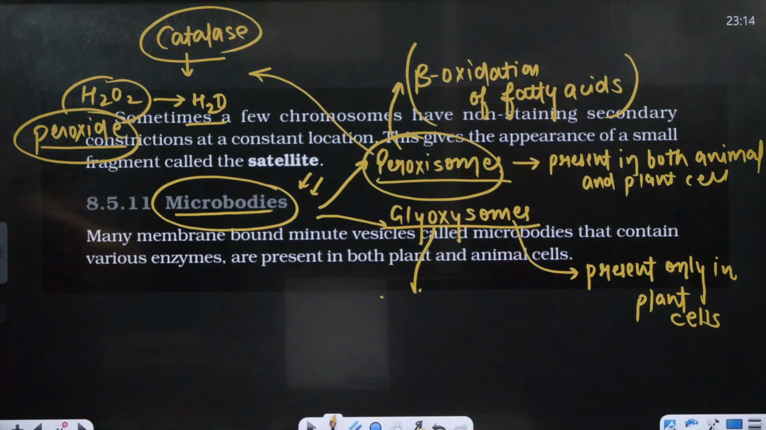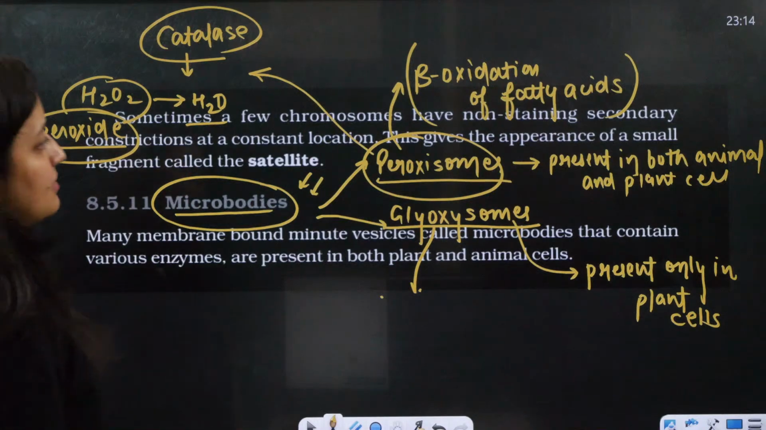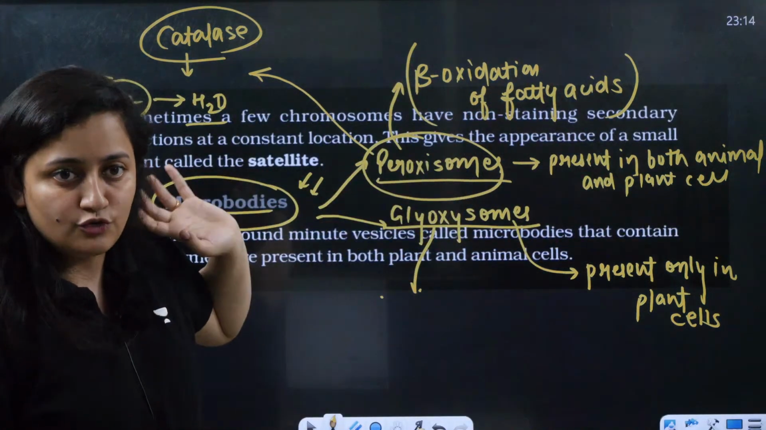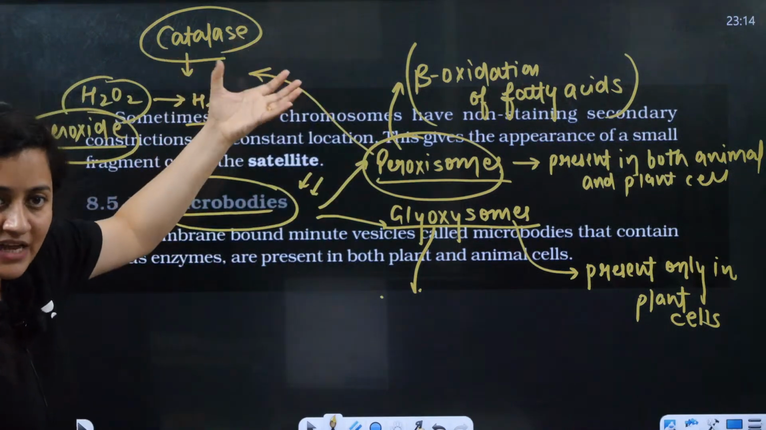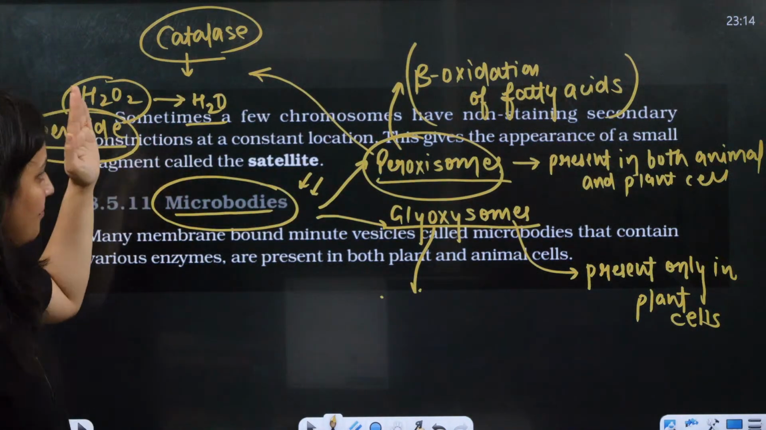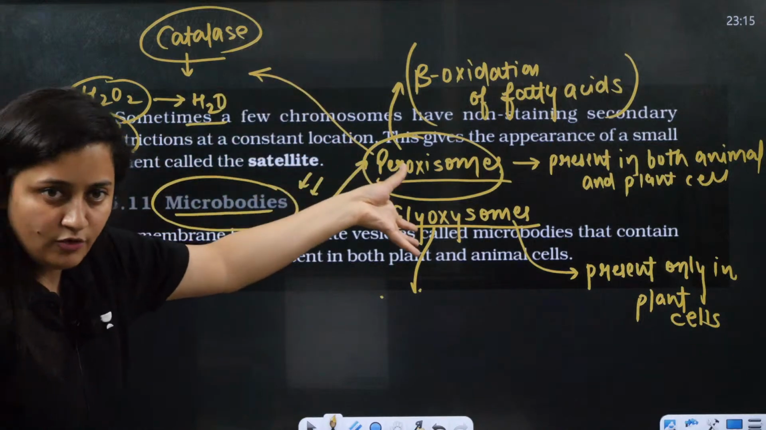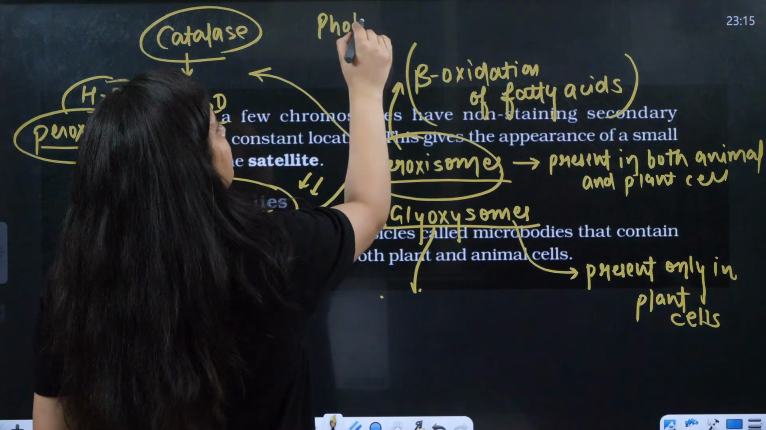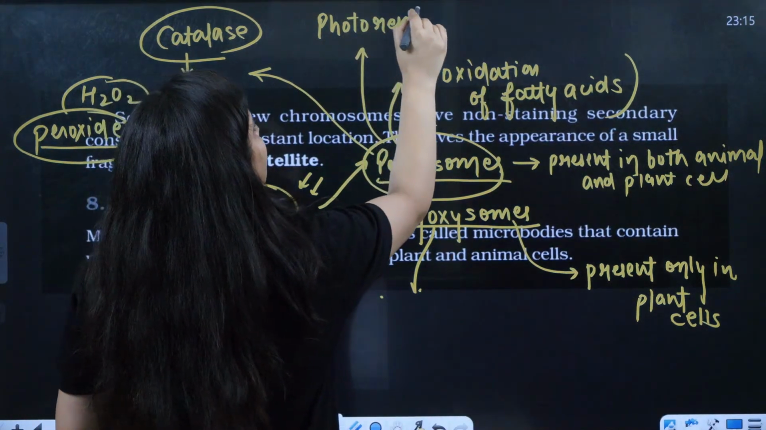Done, bache? Okay, so the role of the peroxisome is important. In cells having beta oxidation of fatty acids, the peroxisome also plays a role. It has the enzyme catalase, which will act on hydrogen peroxide and break it into water and oxygen, of course. And moreover, this organelle is even responsible in photorespiration.